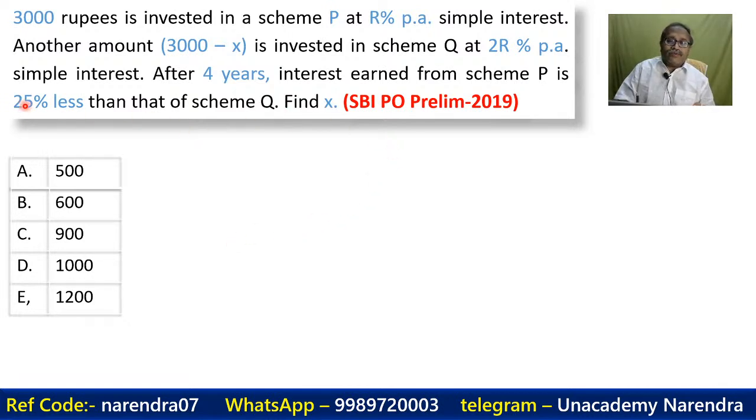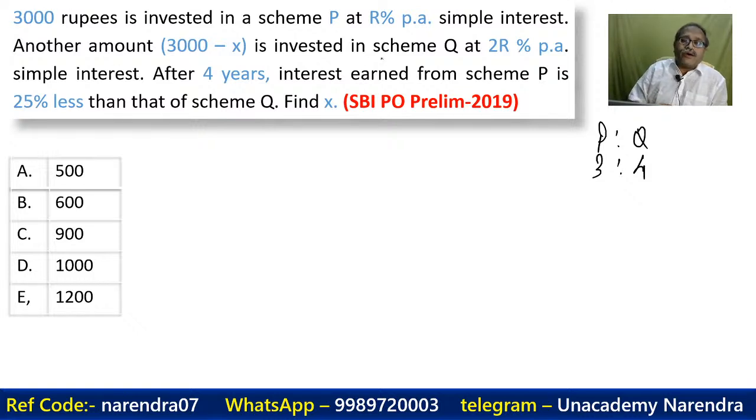I am sure we have the interest ratio. The interest earned from scheme P is 25% less than scheme Q. That means P to Q, interest receiving ratio. The P is 25% less, that means 75%. So that is 75 by 100, that's 3:4. It's an interest receiving ratio.